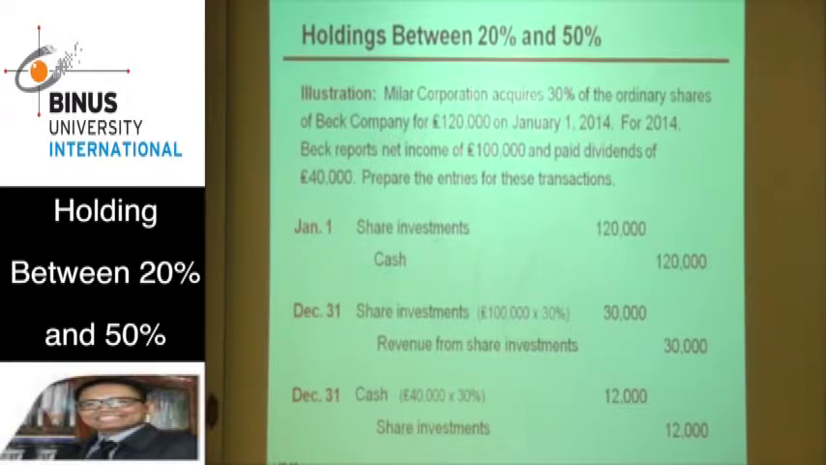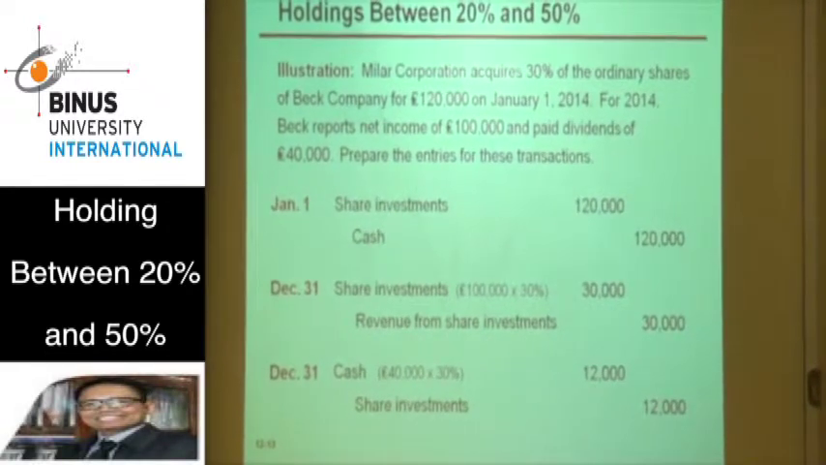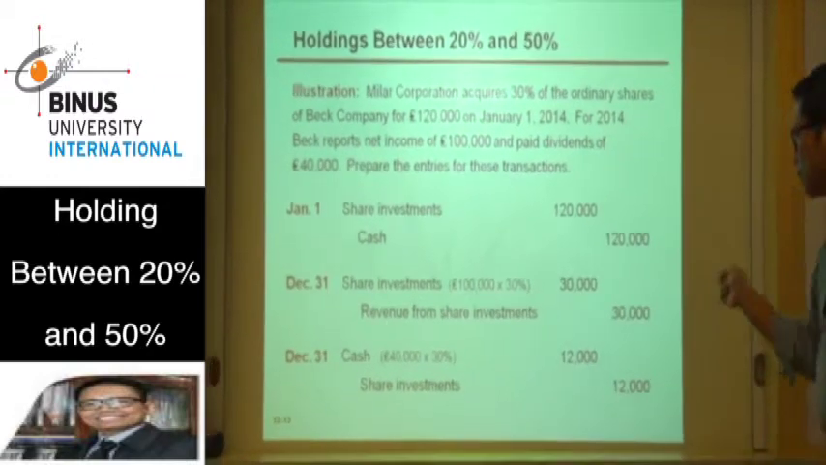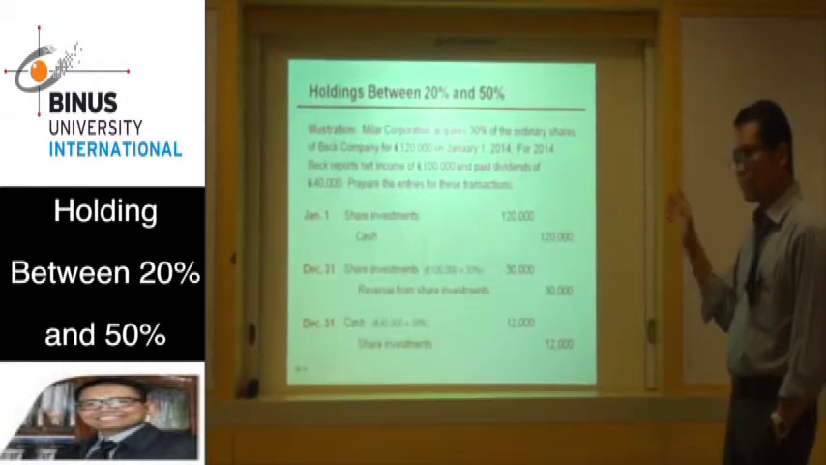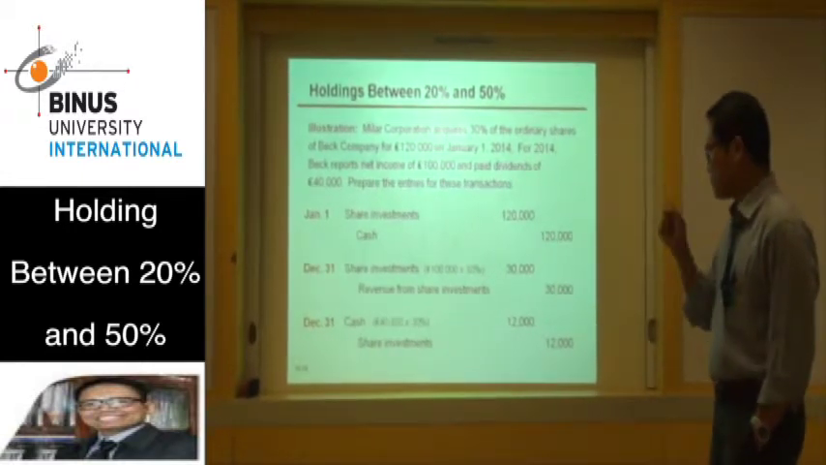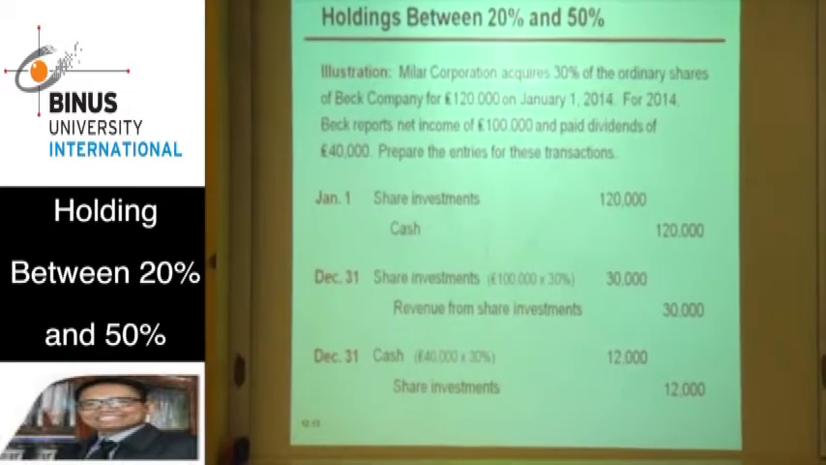Then Miller Corporation must record this investment. They have to make a journal like this. At December 31, debit share investment and credit revenue from share investment. The amount is 100,000 times 30%, so the amount is 30,000. That is the journal to record the increase of share investment from the net income of the company.